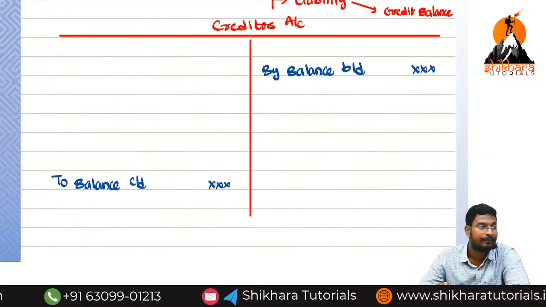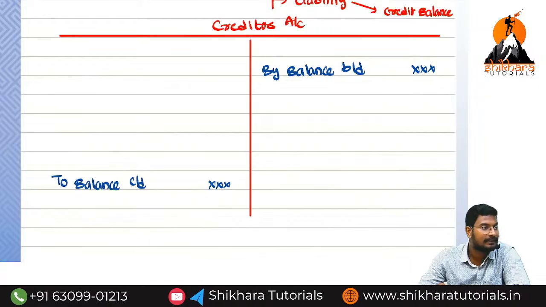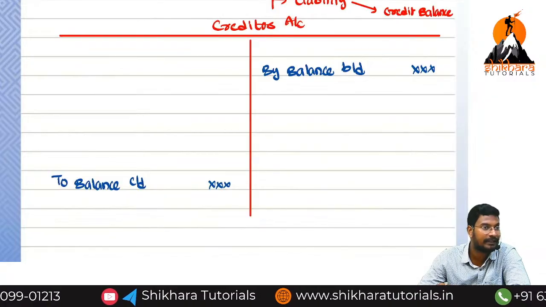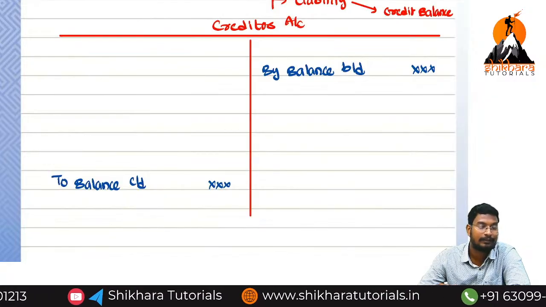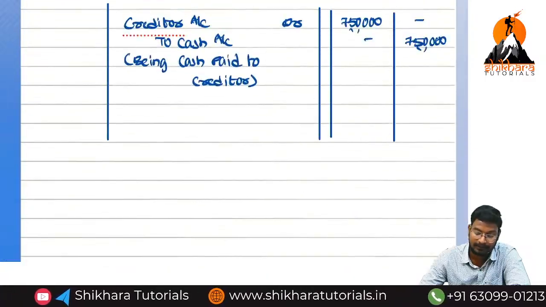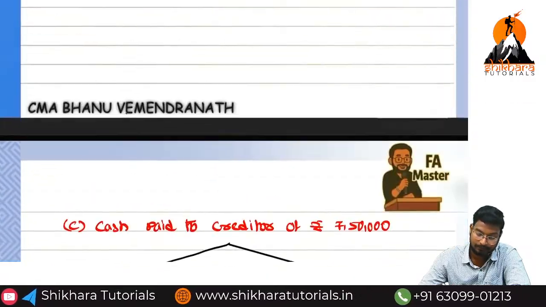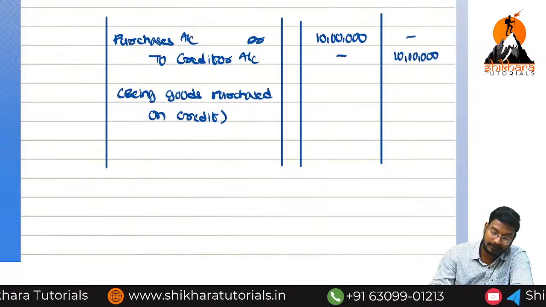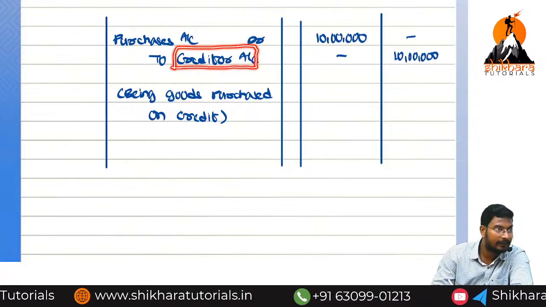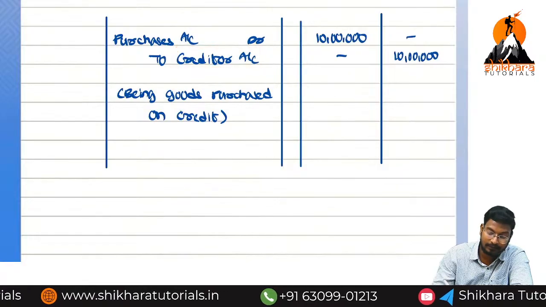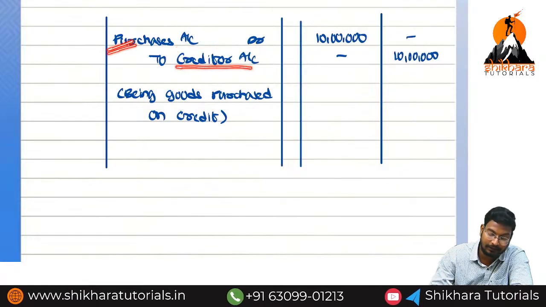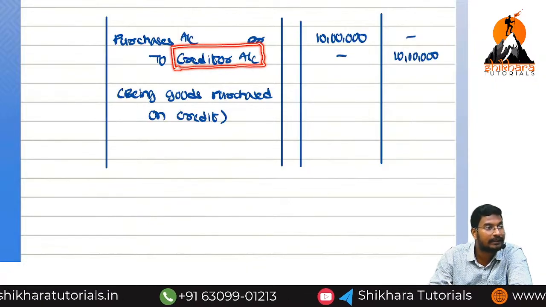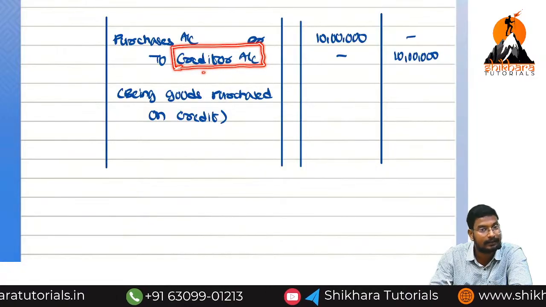And next, what is the first entry? Purchase account debited to creditor account. So we are creating the purchase, we are creating the creditor. In that journal entry, the purchases account is debited to the creditor account. So here the creditor is debited or credited? Credited. So in the creditor account, we need to record on which side? Credit side, because it is credited in this journal entry.